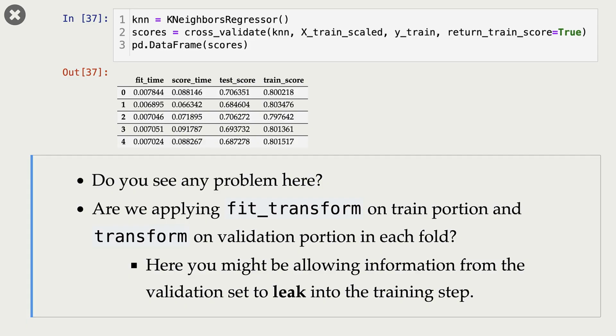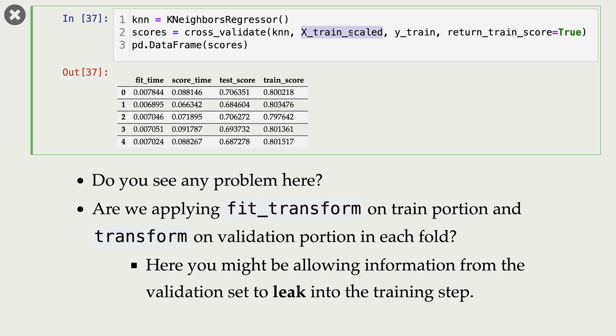We are passing this X-train scaled to our cross-validate, which is already our preprocessed data. So inside our cross-validation, we are allowing information from the validation set to leak into the training step. We are not doing our transformations properly.